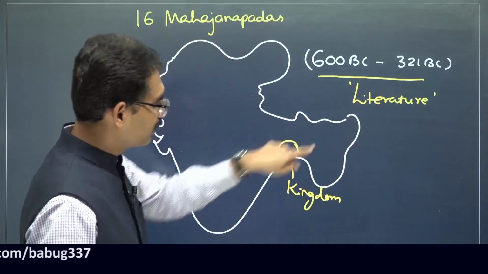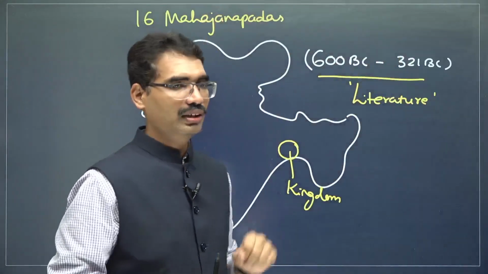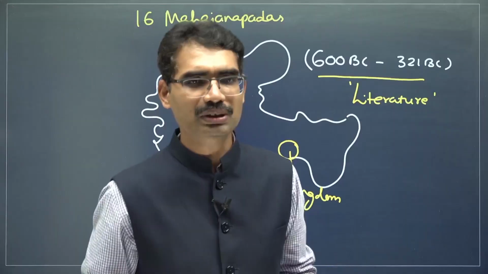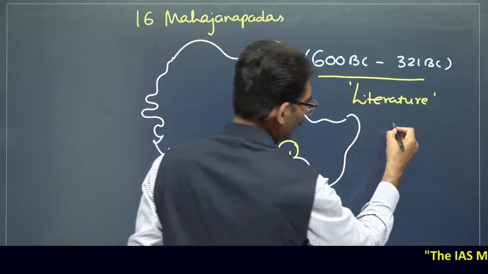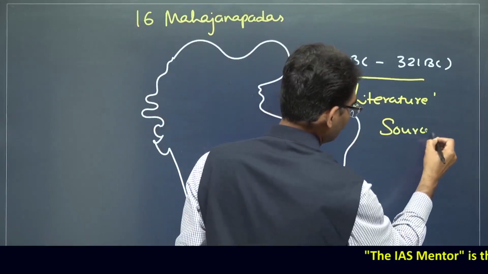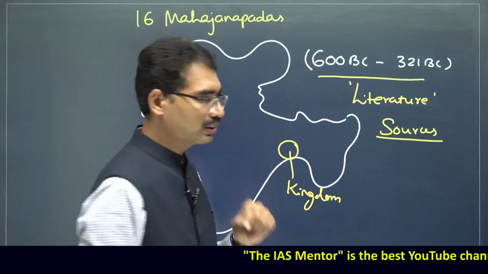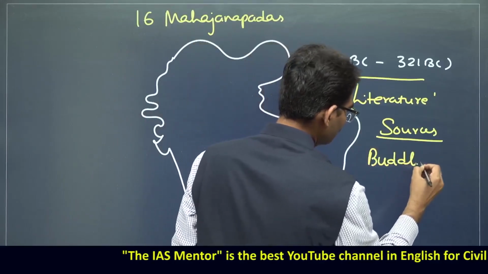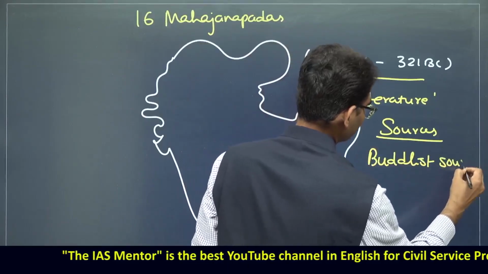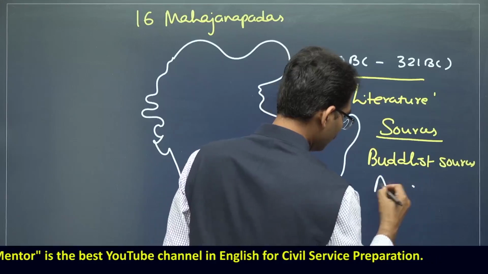What are these? From this literature, they mention 16 kingdoms. Probably there could be more kingdoms also. But whatever sources we are reading, they mention about 16 Mahajanapadas. What are these sources? There are some Buddhist sources. There is a book called Anguttara Nikaya.